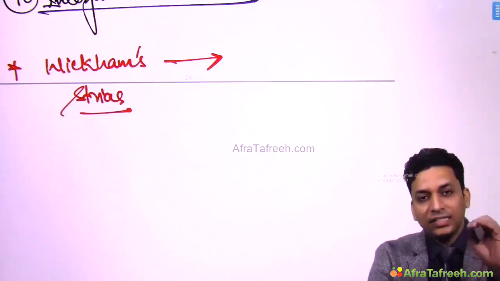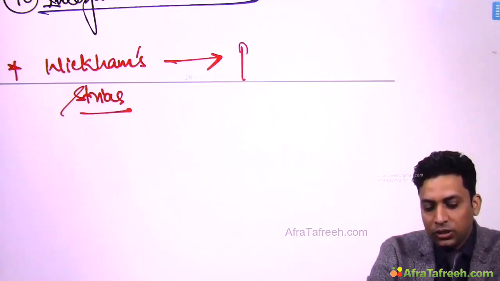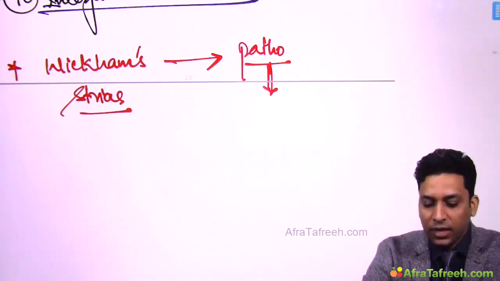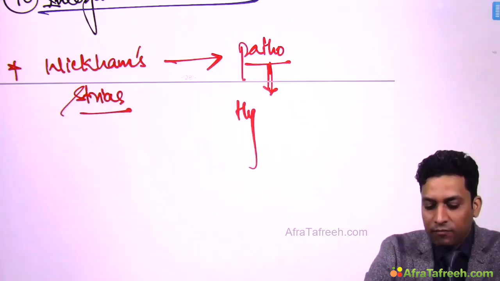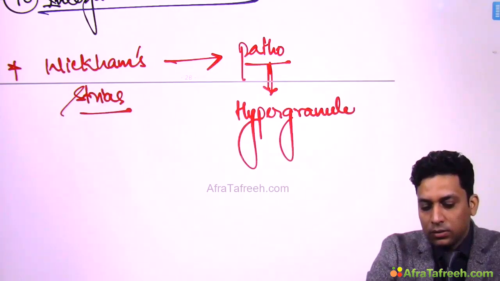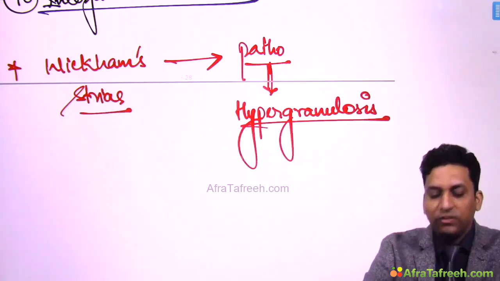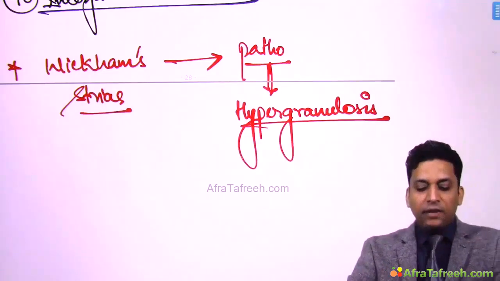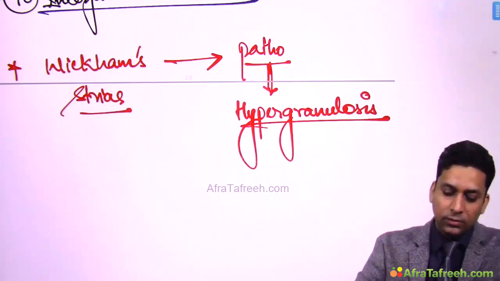Now remember that Wickham striae are due to this pathological finding, which is wedge-shaped hypergranulosis. So if they ask you which histological finding corresponds to Wickham striae, the answer will be wedge-shaped hypergranulosis.